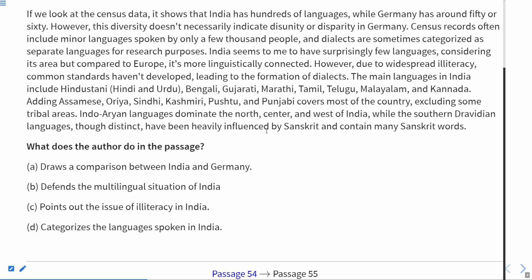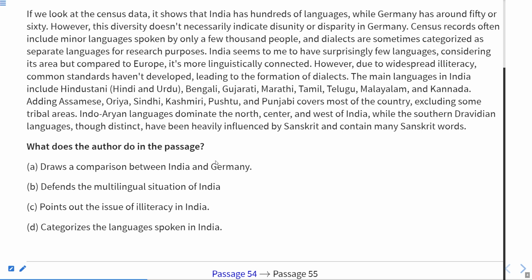Okay. So if we say something about the author, he actually wants to defend the multilingual situation in India, according to me, because here he's saying that though there are many languages spoken in India, there is actually multilingualism. But what is actually the situation in India?